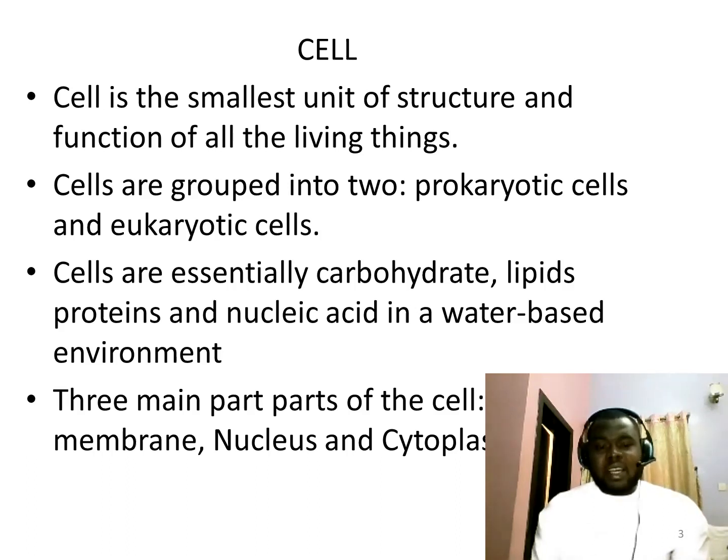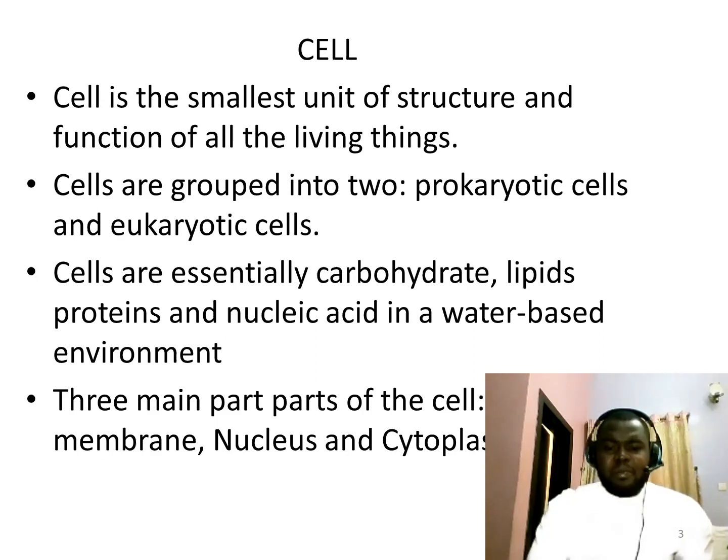When you talk about the eukaryotic cells, you are talking about organisms like plants, animals, fungi, and a few unicellular organisms that have a true nucleus and specialized structures called organelles. Cells are essentially carbohydrates, lipids, proteins, and nucleic acids in a water-based environment.